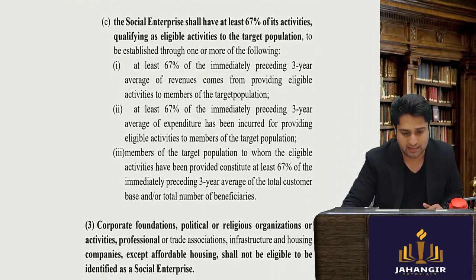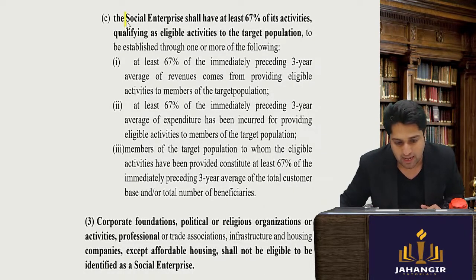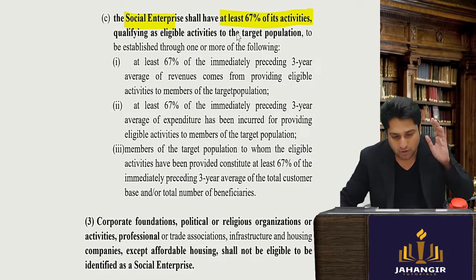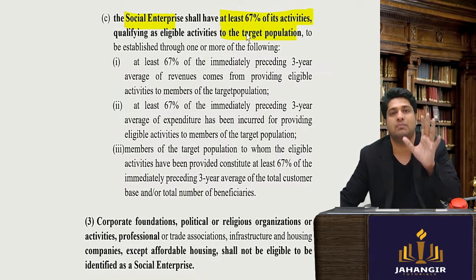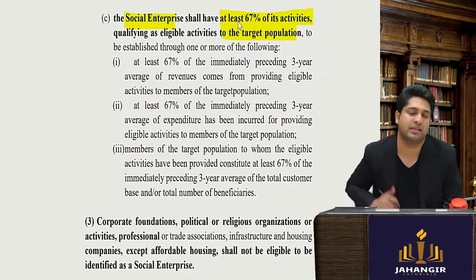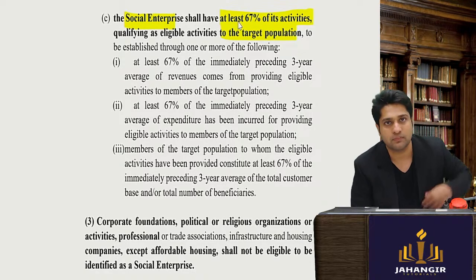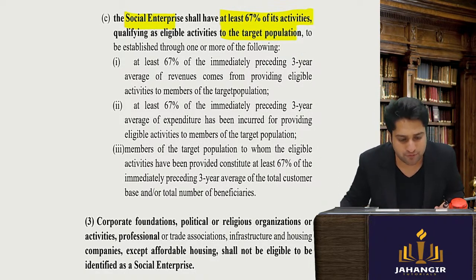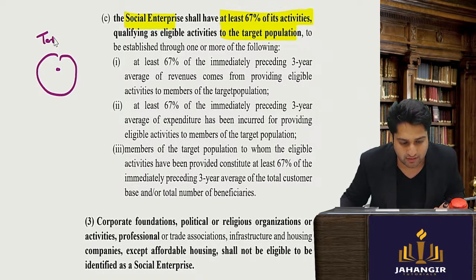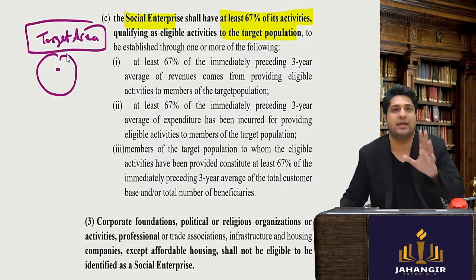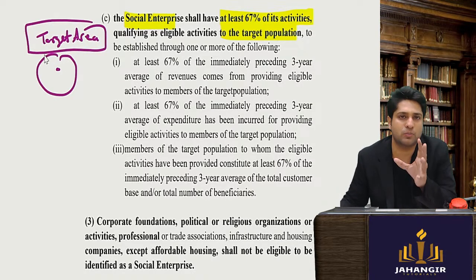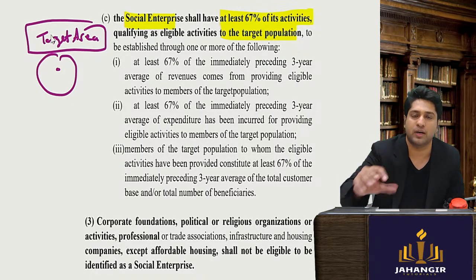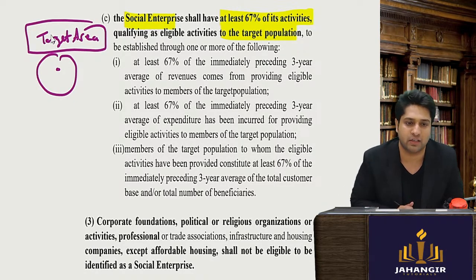Any social enterprise having 67% of its activities directed to the targeted population will be considered a social enterprise. Imagine, what is the first step? The first step is creating your target area or audience. The target area could be a poor group, a poor area, a backward area.